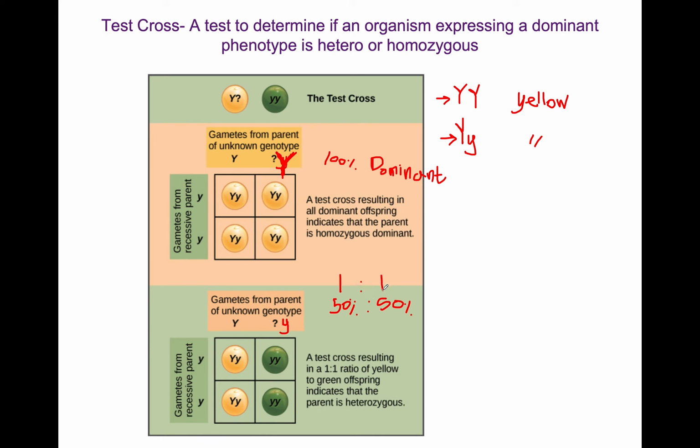So that's a test cross. It's an easy way to do that, especially with organisms where you can set up crosses at will. So if you have an individual who's expressing a dominant phenotype, you don't know their genotype, you cross them with a homozygous recessive. If the genotype of the individual, which is unknown, is homozygous dominant, then all the progeny are going to show the dominant phenotype. If the unknown is heterozygous, then you get a 50-50 of recessive to dominant ratio.